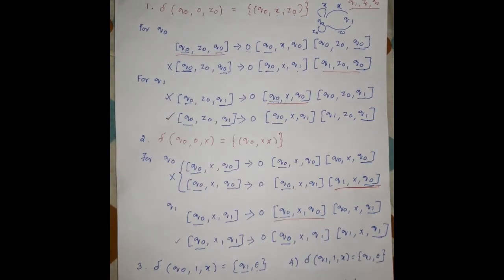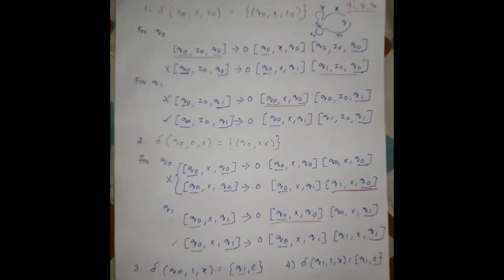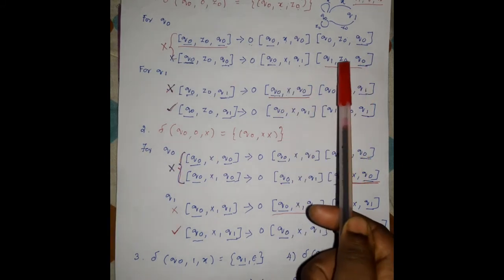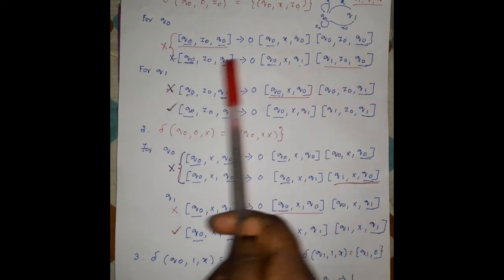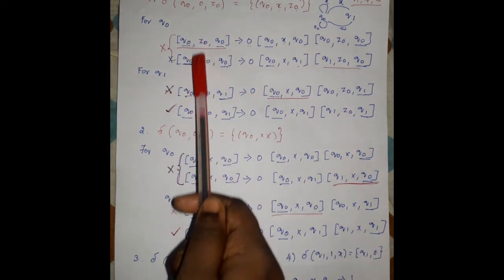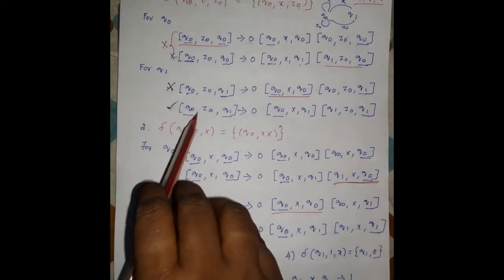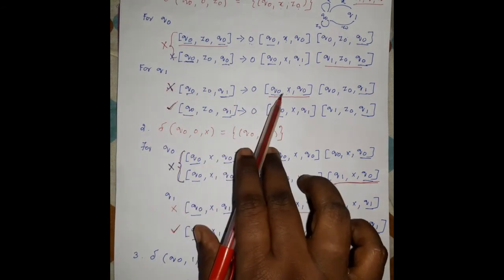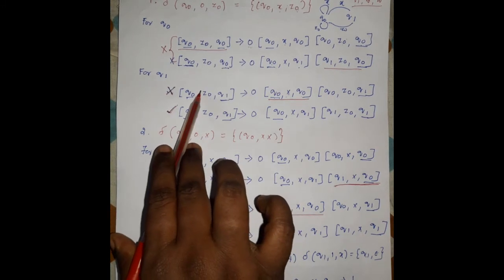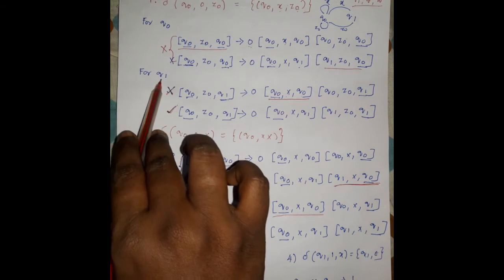We will take this one, and we can also take, so from this, for q1 z0 q0, the q0 z0 q0 production rule is eliminated. Both production rules are eliminated. In this q1, this one is eliminated because q0 x q0 is also eliminated. So this production rule is eliminated. So we are taking only this production rule for q1.